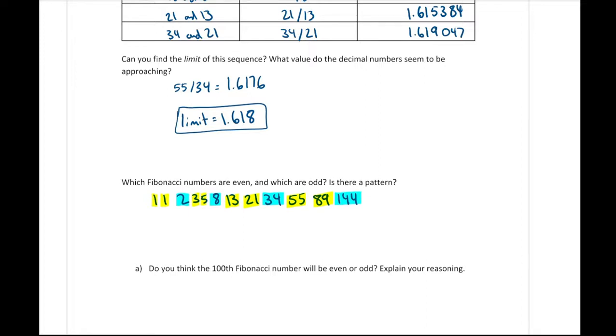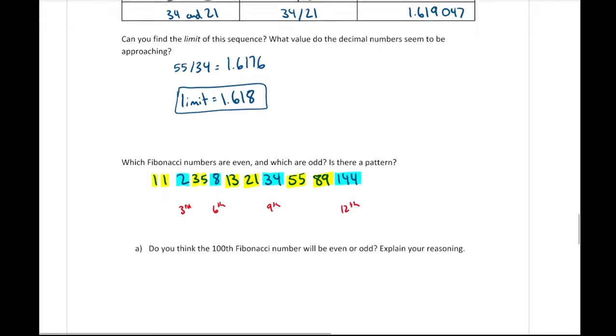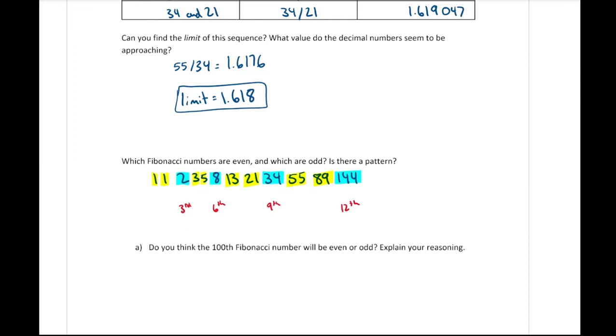Well, if we continue this pattern, we should find that the third number, the sixth number, the 9th, and the 12th, those numbers were all even. So if you think about it, if it's a position that is a multiple of 3 — 3, 6, 9, 12, 15, 18, 21, and so on — it would be an even number. Any other position would be odd.